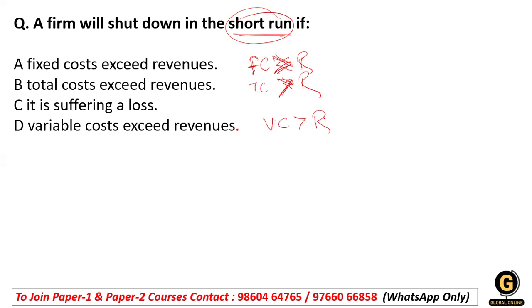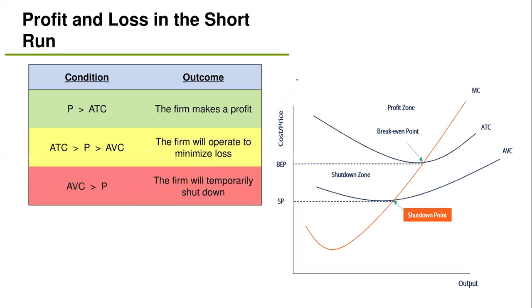Okay, so here you can see suffering losses is also having the same, but here you have to choose for the short run. For the short run, the short term is more affected by the variable cost. Let's understand. Here, you can see in this diagram that this is the marginal cost.